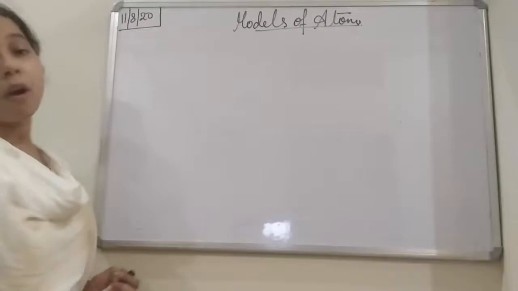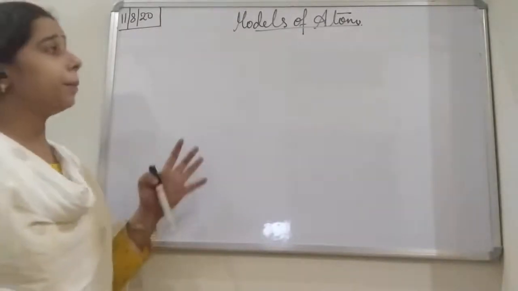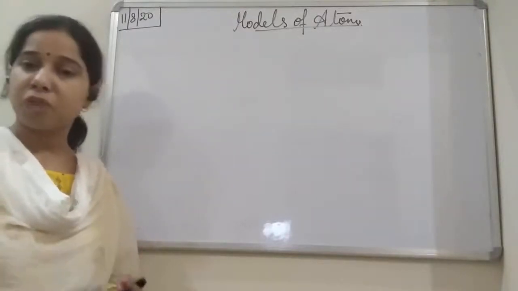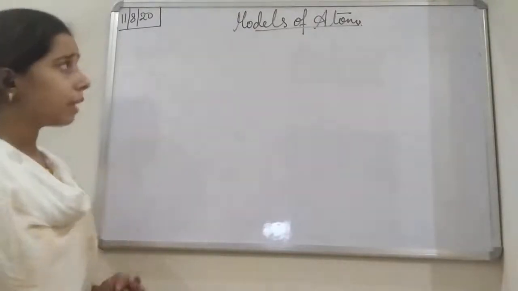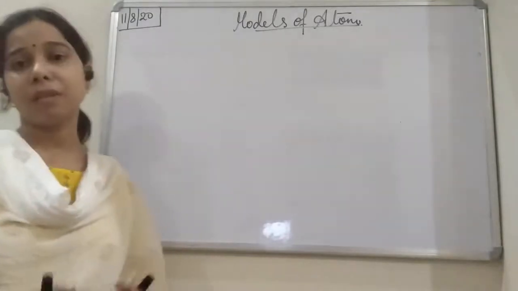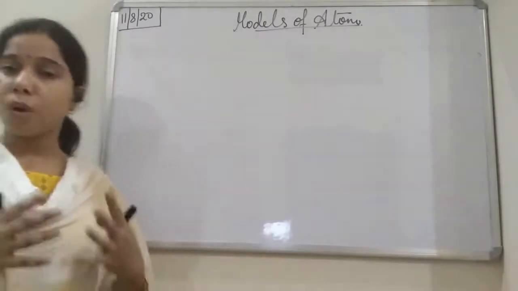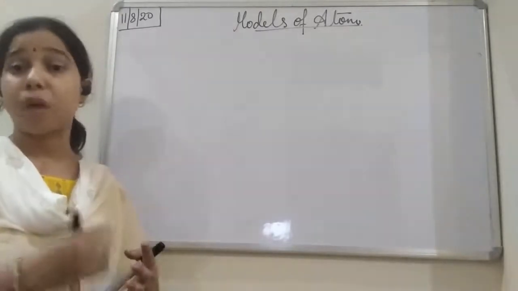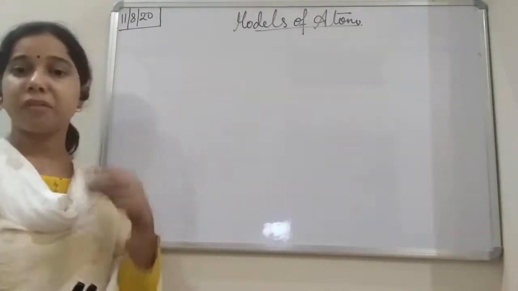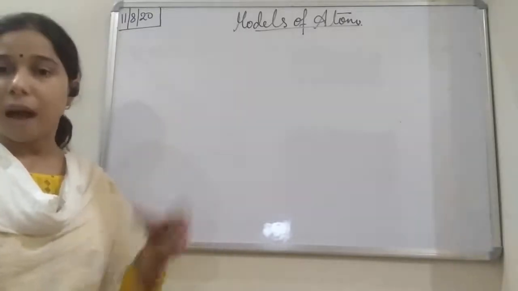Now, students, we will talk about the models of the atom. Different models have been given to explain the structure of the atom. Scientists worked on atoms a lot to understand the exact structure and the different contents present in the atom.